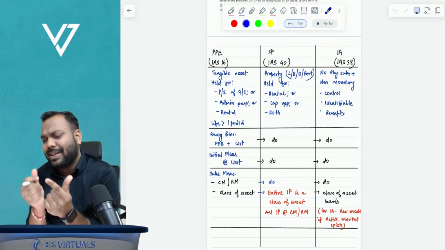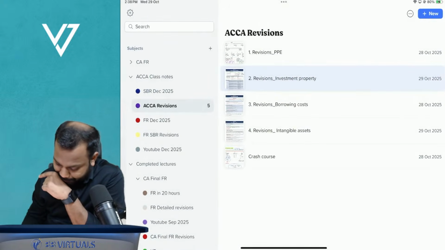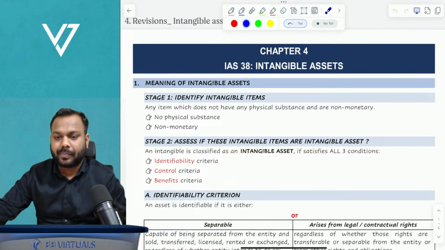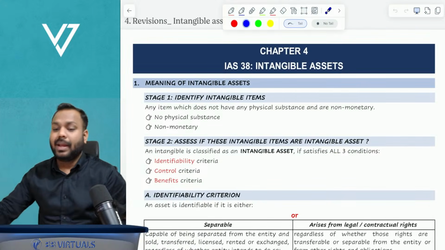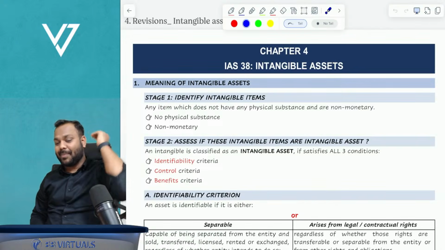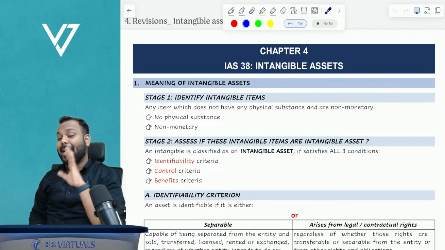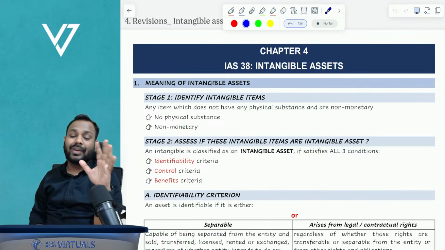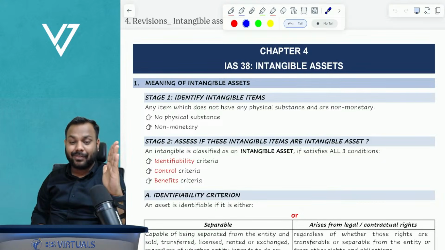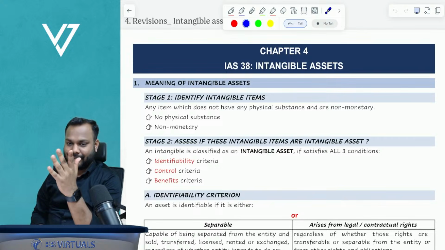So let us revise it again quickly and wrap it up. We have already done a comparative analysis of property, plant, equipment, investment property and intangible assets, right?